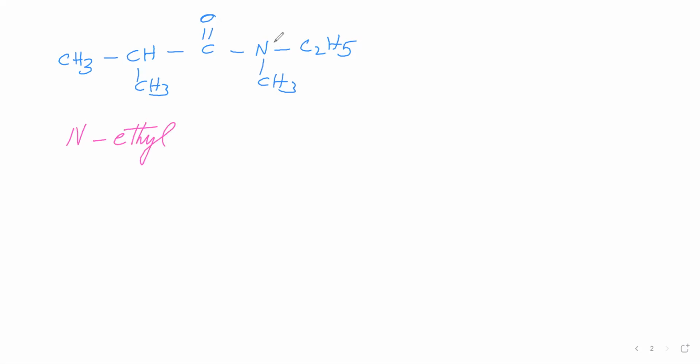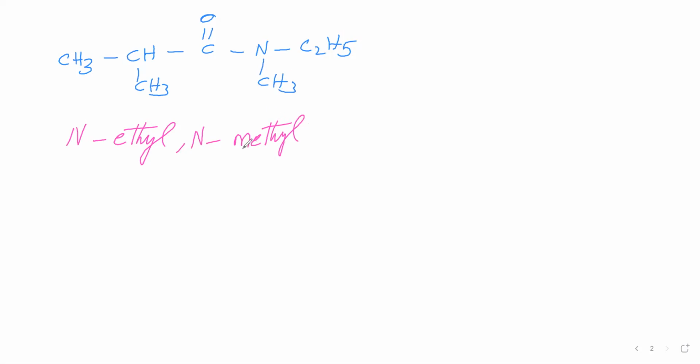Because this ethyl is attached to N. Then you take this methyl; it is attached to N, so we say N. This side hyphen, this side also hyphen we have written. Otherwise we can keep a comma at this place. N-ethyl, N-methyl. Okay.